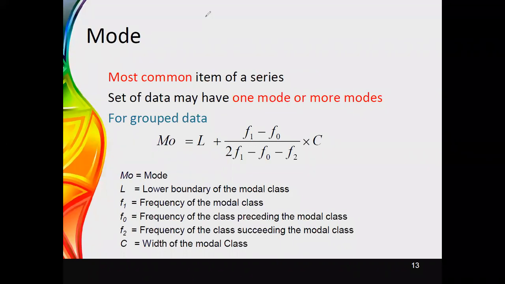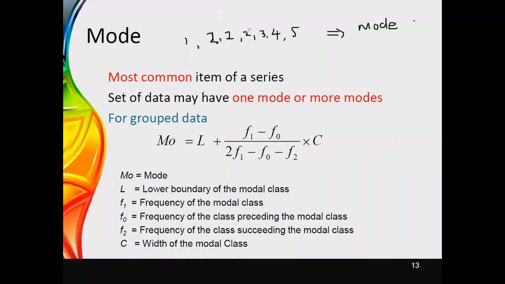Therefore, if the data is given as individual values, then you may have the values in this form: 1, 2, 2, 2, 3, 4, and 5. If this is the set of values, you can say that the mode of this data set is equal to 2. It is because 2 appears in this data set 3 times, and it is the highest frequency value that you can see in this data set. Therefore, the mode of this data set is equal to 2.